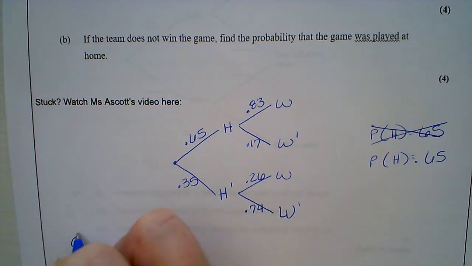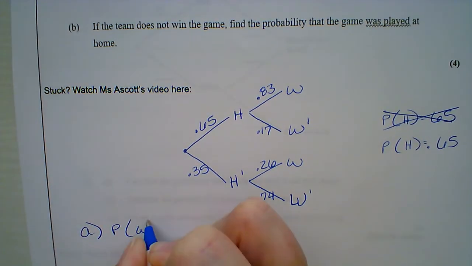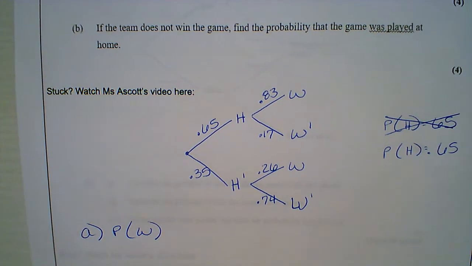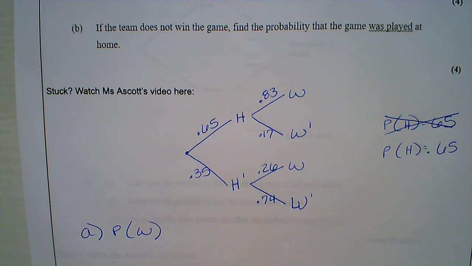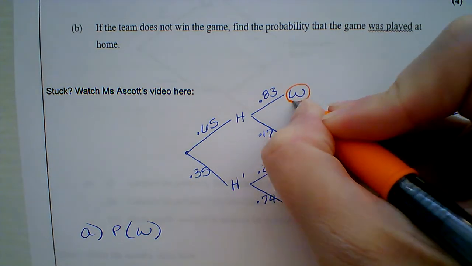So now, let's look at part A. Find the probability that the team wins the game. What do you notice about wins? Look at our tree diagram. What do you notice about W? Hopefully you're noticing there are two of them.